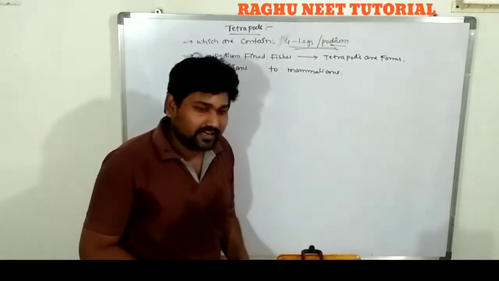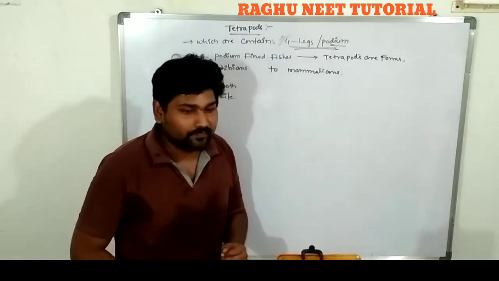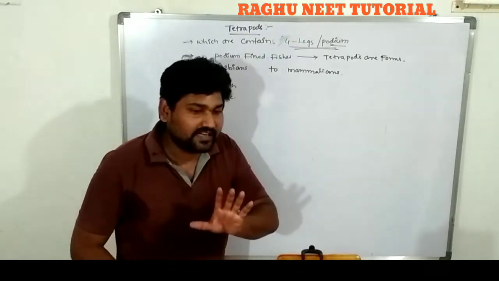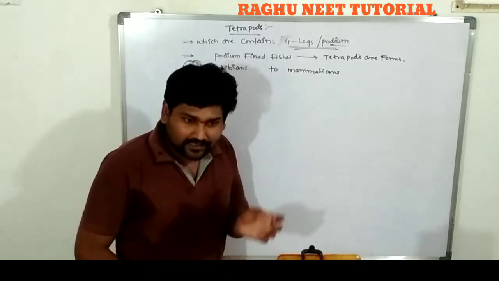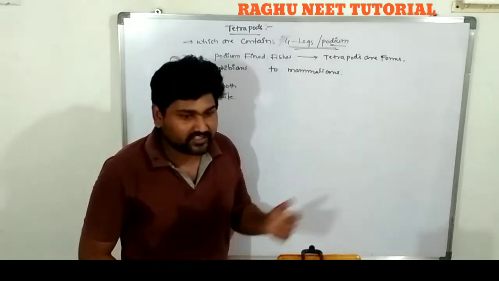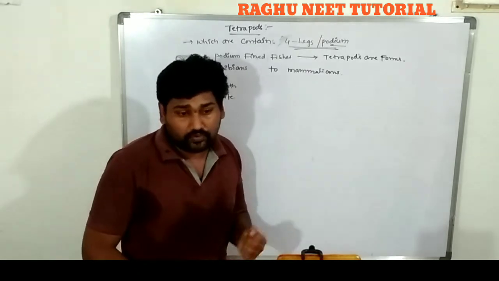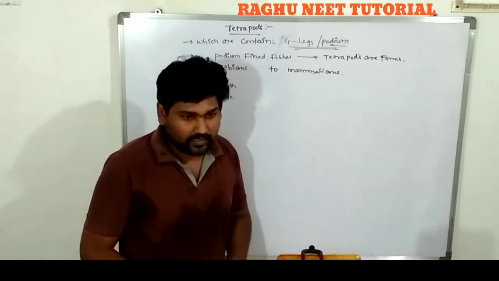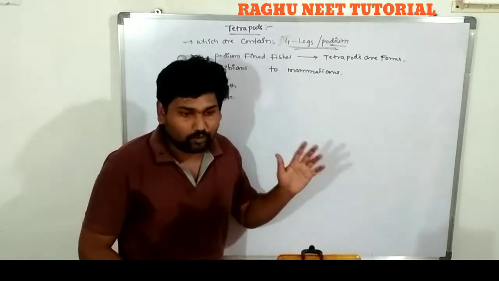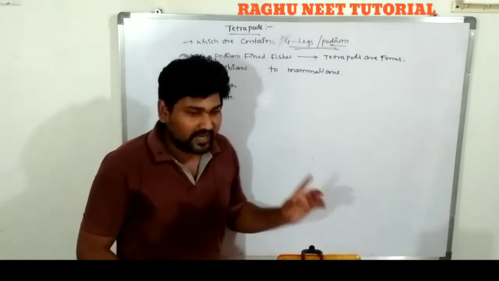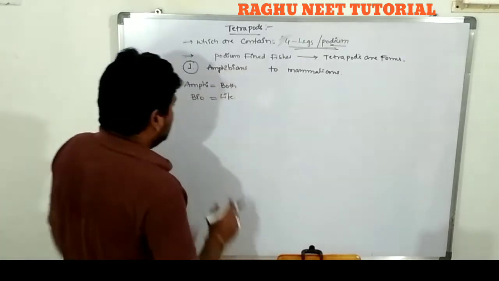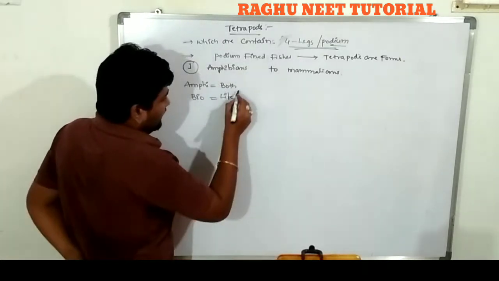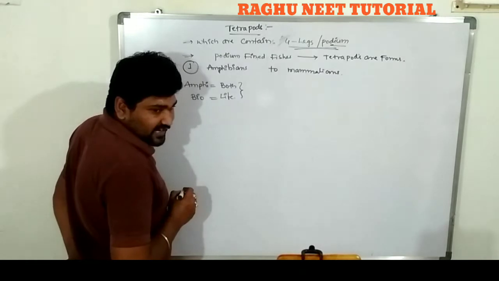Okay, then I am asking one question to you. The fish, the reptiles and some individuals survive in aquatic and terrestrial regions. Why are they not introduced into amphibia? Just wait, I will clarify. Only amphibians, only frogs, are introduced into amphibia. So amphibia means those that live in both aquatic and terrestrial habitation.